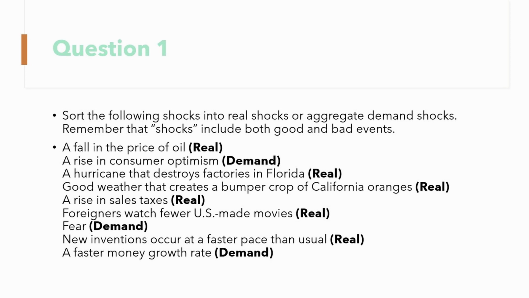Fear is with the consumer, so it's an aggregate demand shock. A new invention is occurring at a faster pace than usual. The supply is changing, so it's a real shock. And a fast money growth rate is an aggregate demand shock.